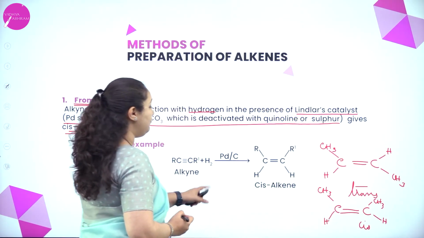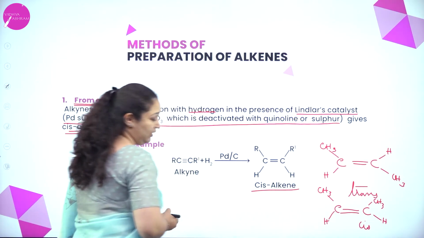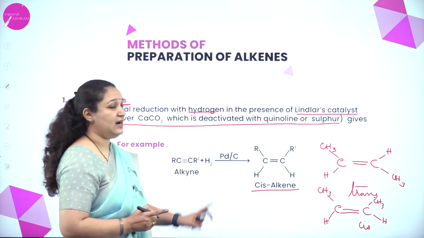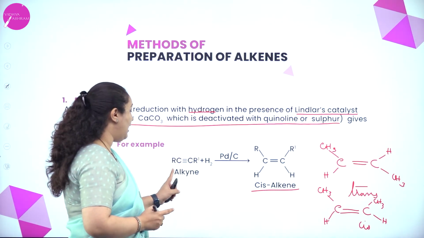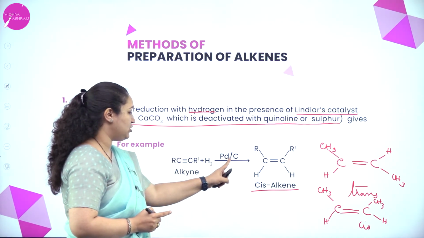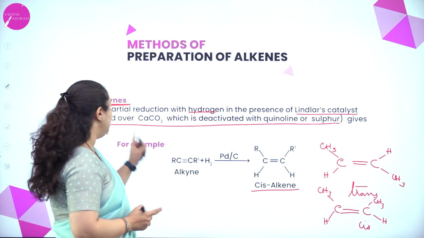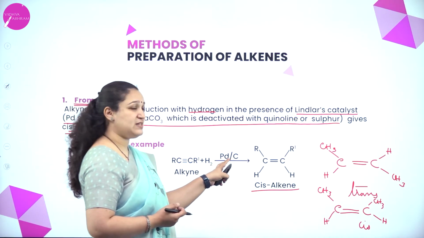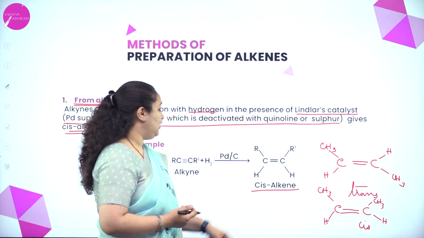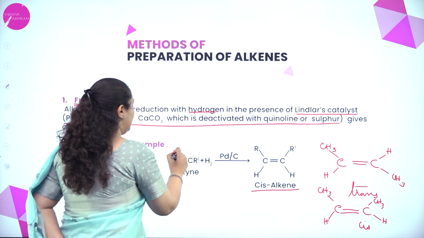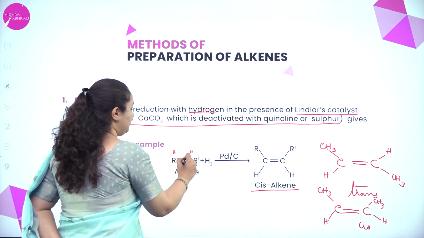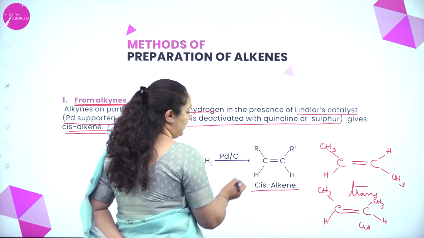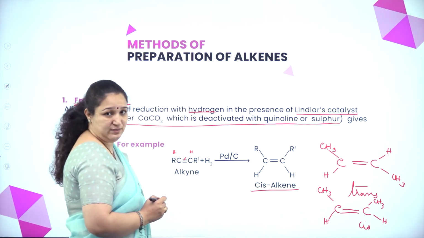Okay. So, if you are getting a cis alkene, then you have to use Lindlar's catalyst. So, we take an alkyne and treat it with hydrogen in the presence of palladium over calcium carbonate deactivated with quinoline, or we can just represent Lindlar's catalyst like this. Here, one hydrogen is added here, one more hydrogen is added here to break one bond. So you have the double bond remaining and you get a cis alkene.